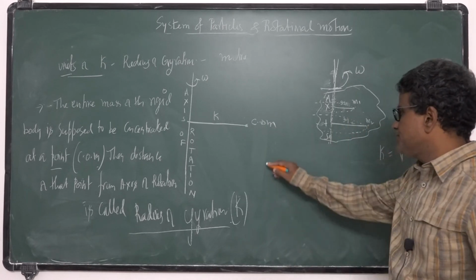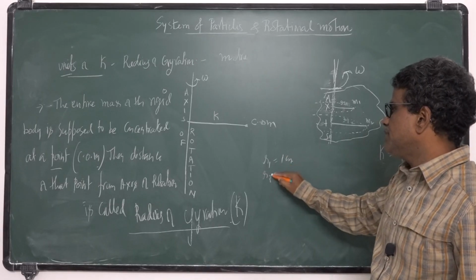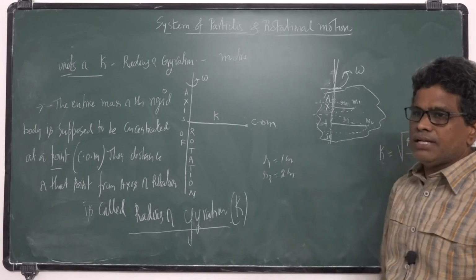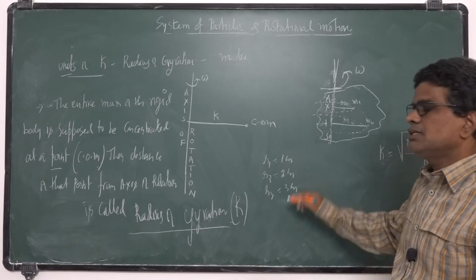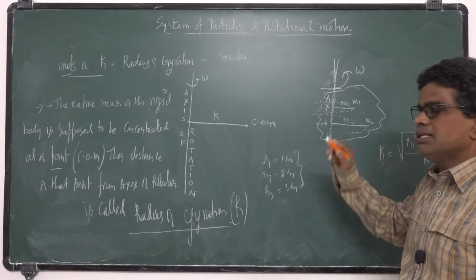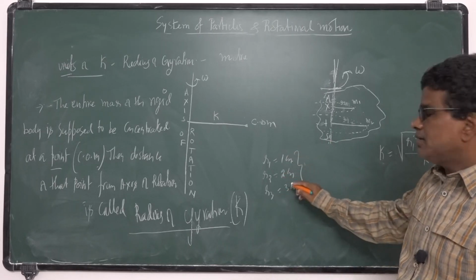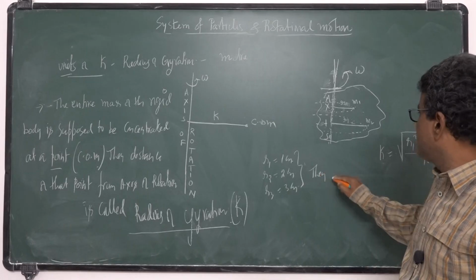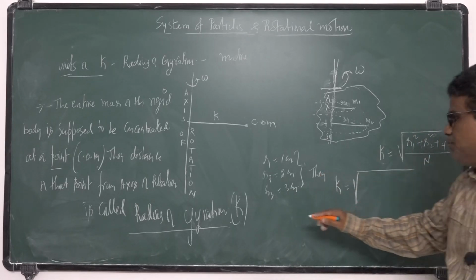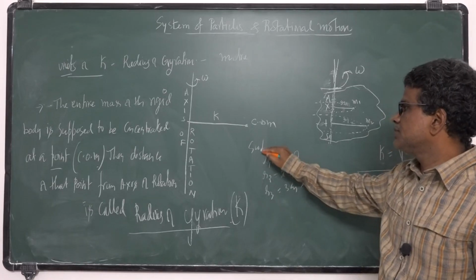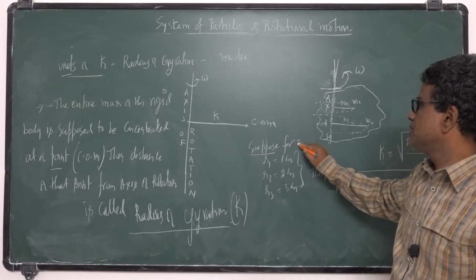Suppose the first particle is at a distance 1 centimeter, second particle at 2 centimeters, third particle at 3 centimeters, at distances R1, R2, R3. Then K is equal to square root of, for 3 particles.